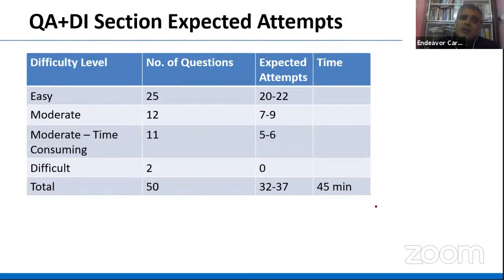Moderate 12, out of 12, 7 to 9 was doable. And moderate time consuming out of 11, even 4 to 5 or 5 to 6 you have done, that is fine. Difficult, even if you have left them, it is perfectly fine. So out of 50 question, 32 to 37, and the time allocation should be somewhere around 45 minutes.